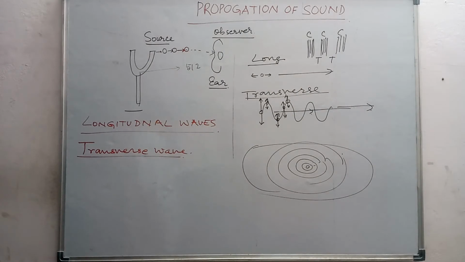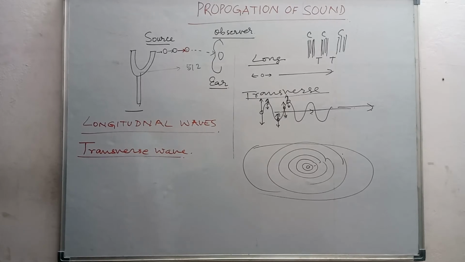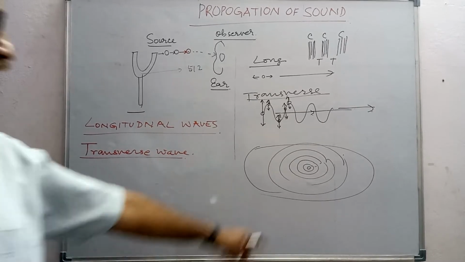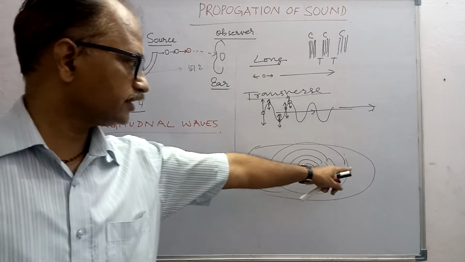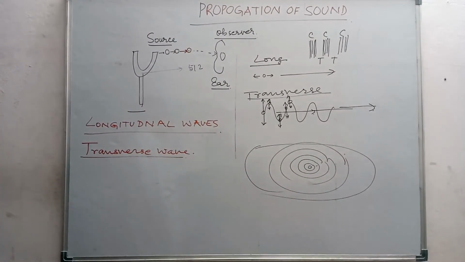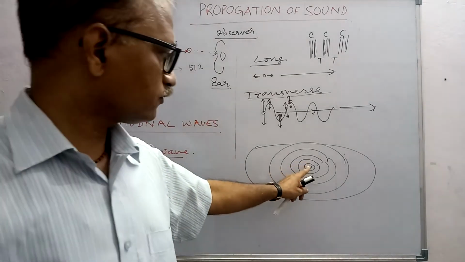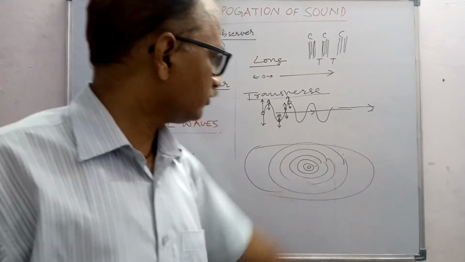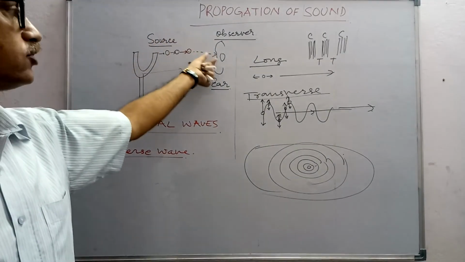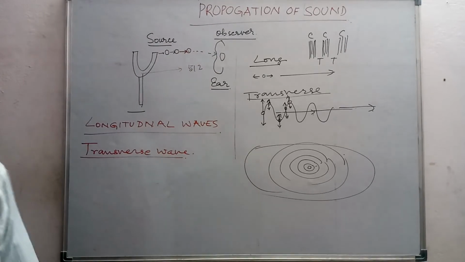Now see, the ripples that are produced in water are also a form of wave. Here the stone has been dropped, the ripples are produced, and they reach the end of the pond. By this way, the disturbance created here reaches there. Similarly, the sound also, the disturbance created here goes in all directions and finally reaches the ear. So this is how the waves are propagated.